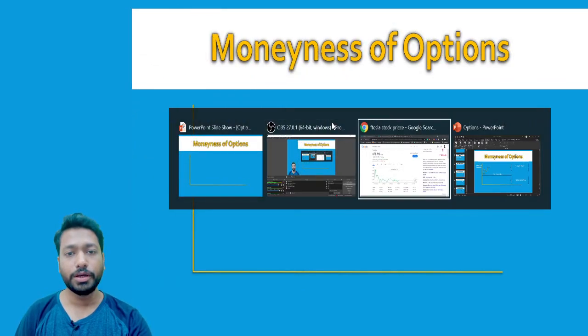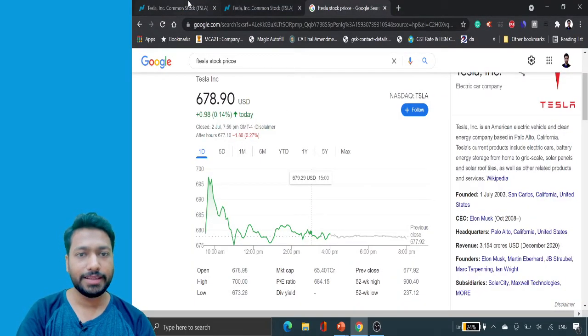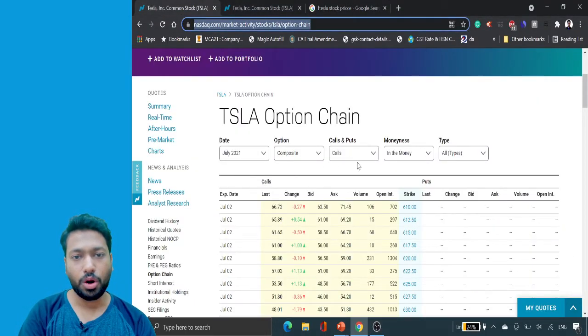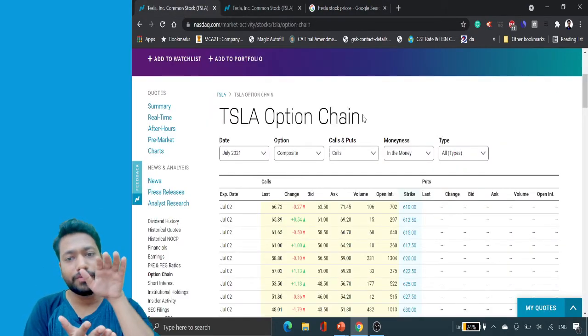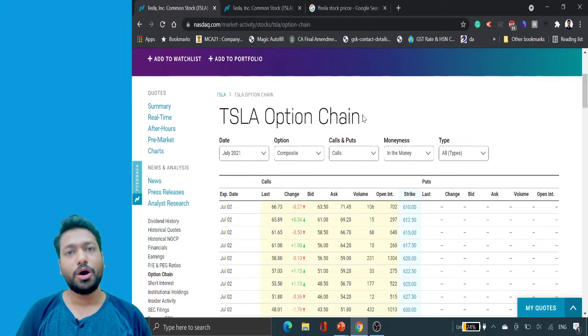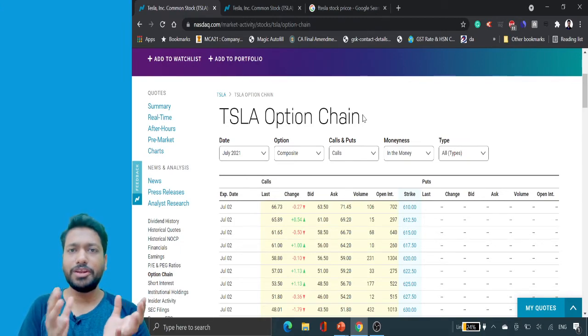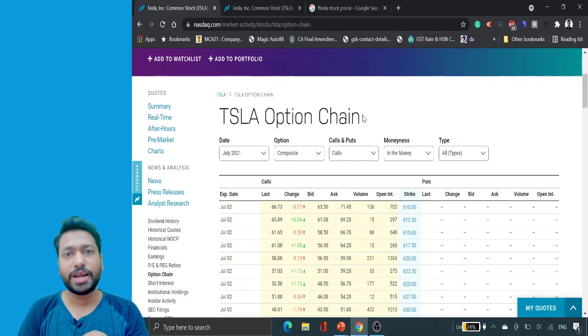If I show you some charts, you can see that I have chosen the call options which are in the money. So the price of Tesla is 678.90. So all the strike prices which are below this 678 or around the nearby area will be in the money strike prices.